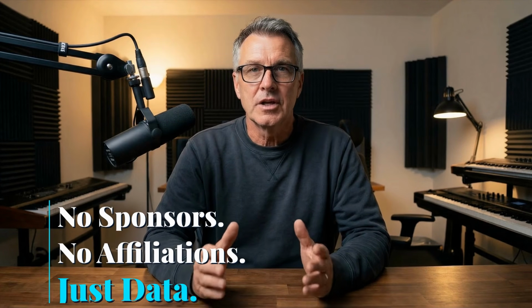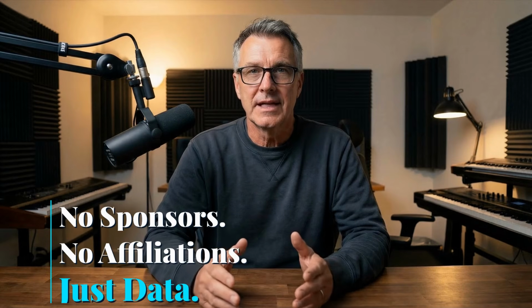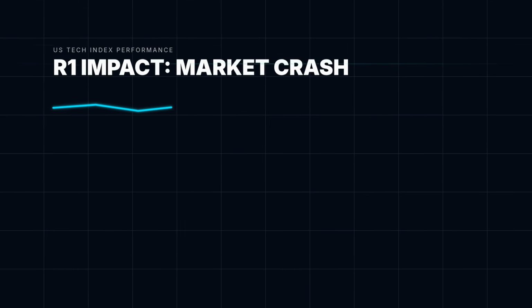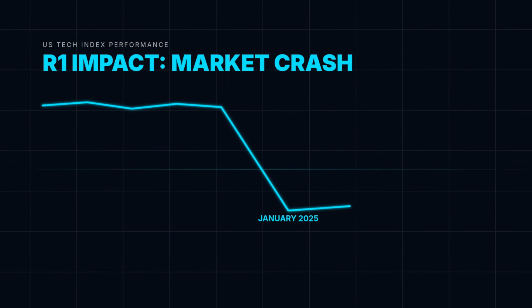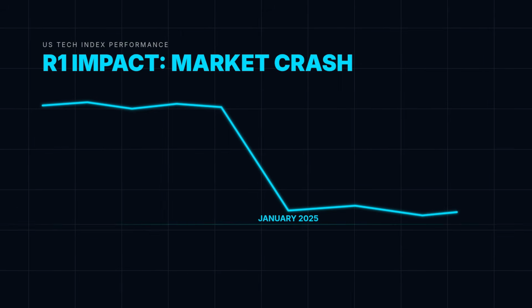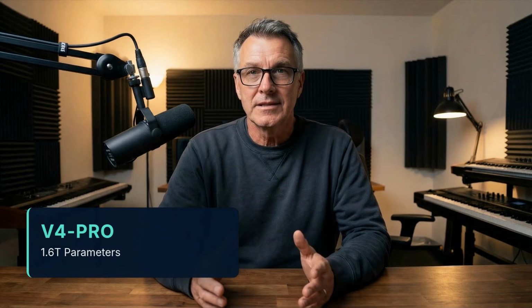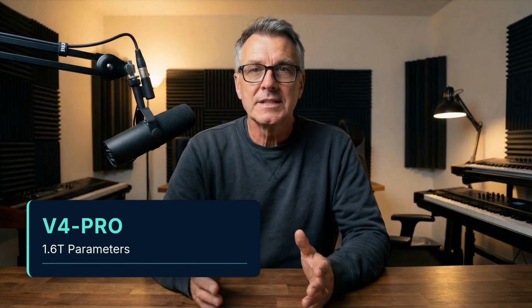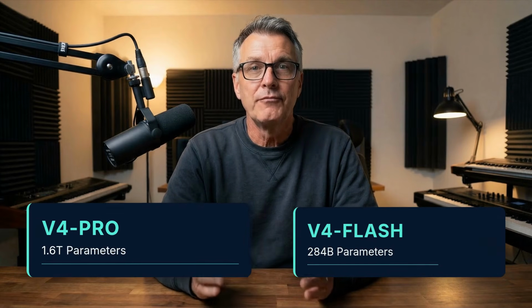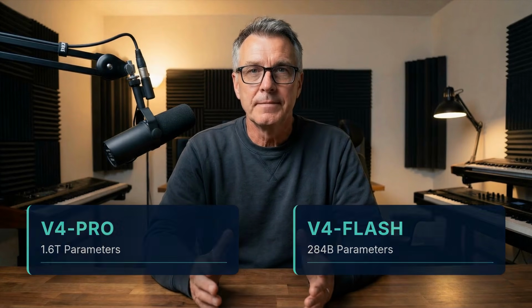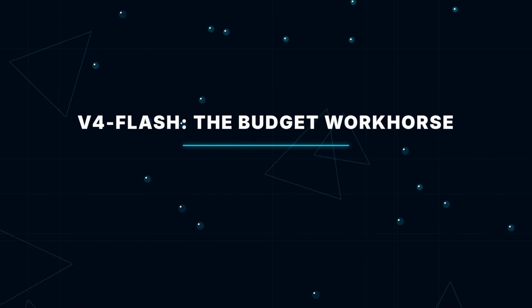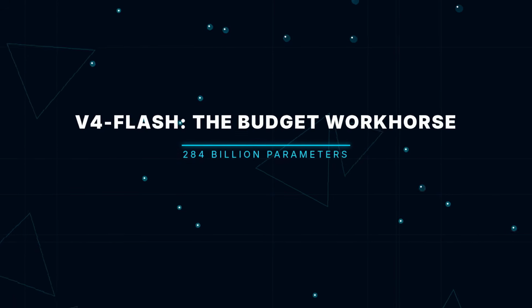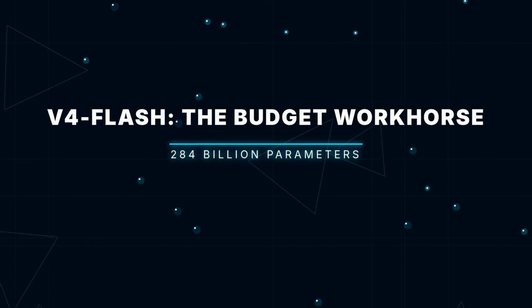DeepSeek V4 launched on April 24, 2026 as a preview release. The long-awaited follow-up to R1, which crashed US tech stocks back in January 2025, and this time DeepSeek didn't hold back. It comes in two variants. V4 Pro packs 1.6 trillion total parameters with 49 billion active per token, making it the largest open-weight model ever released. V4 Flash is the budget workhorse at 284 billion total parameters.